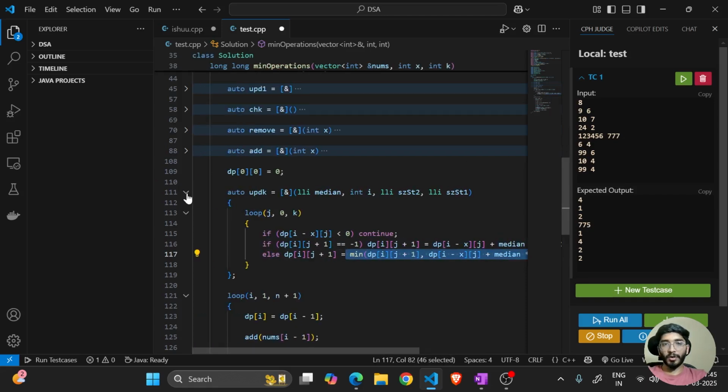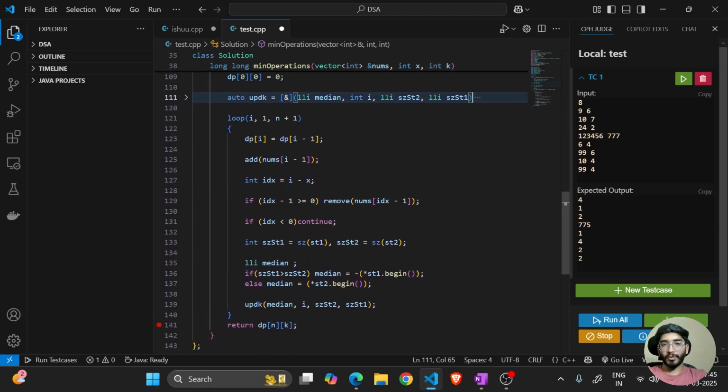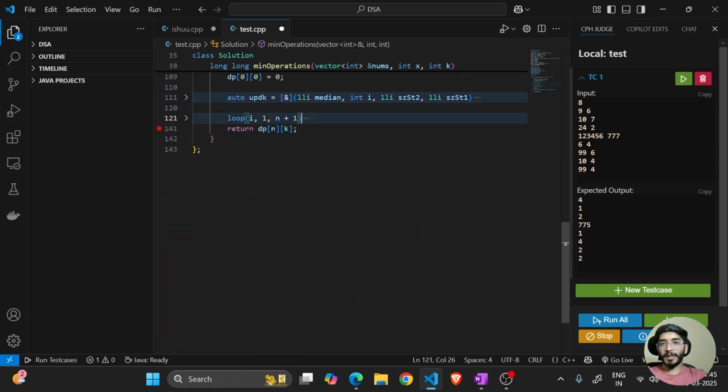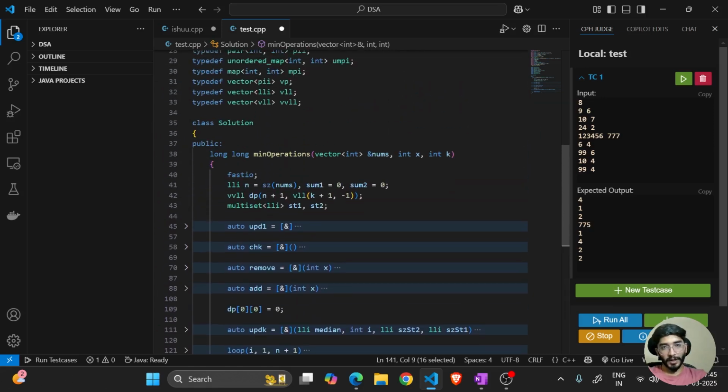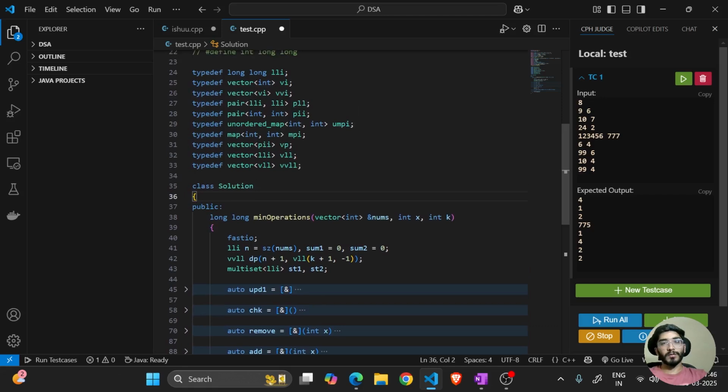So once this update is done, I'm good to go. After computing all the dp of i comma k states, my answer lies at dp of n comma k. So this was the solution for this problem.